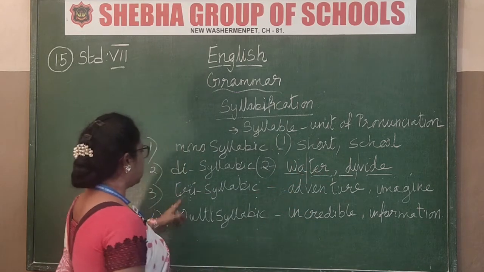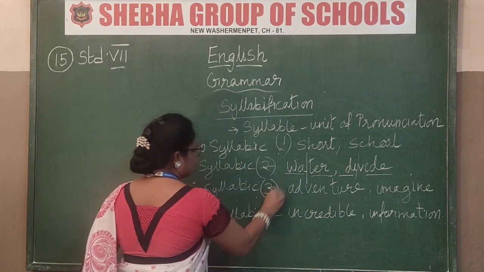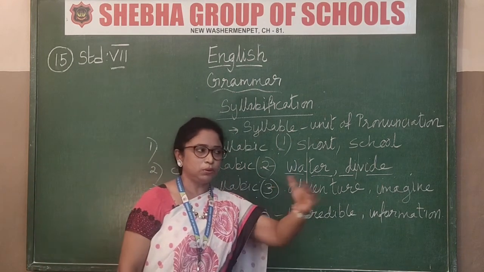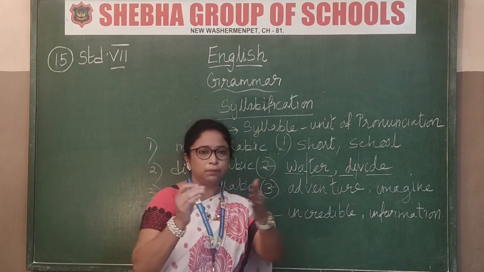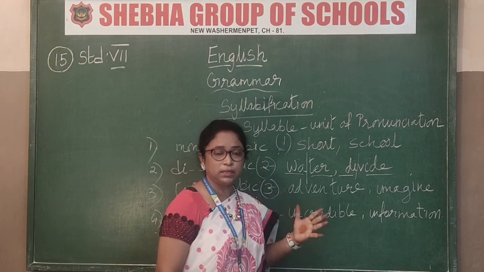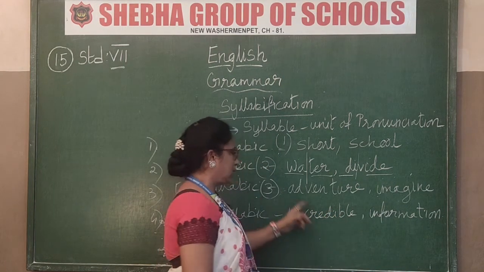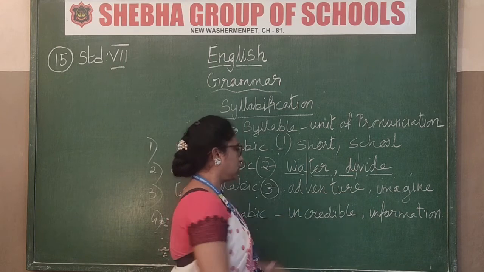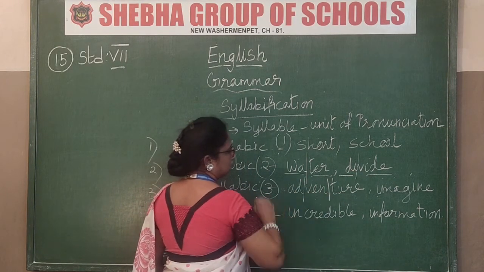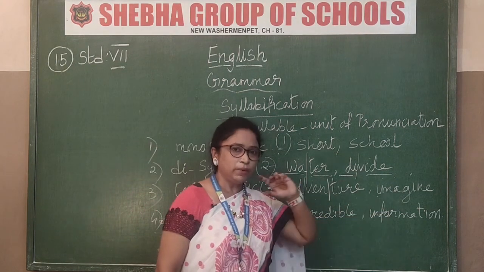Okay, so next is tri. You can understand what tri is? Three. So tri means three. You will have three breakups. Trisyllabic means the word can be broken up into three, and the pronunciation will be in three parts. Like what? See there, adventure. It's not one word, it's not disyllabic. It has three syllables. Adventure. Got that now? 1, 2, 3. Three syllables. See, one word, how it is pronounced.